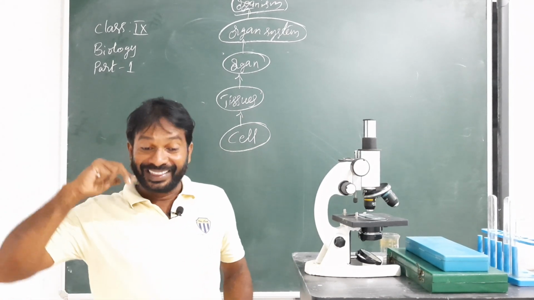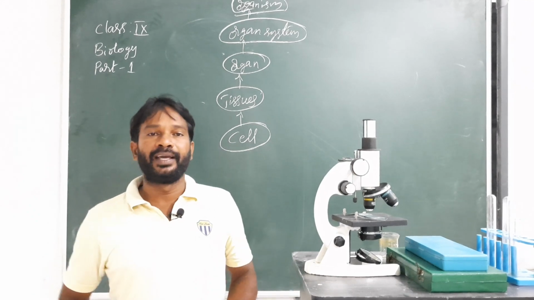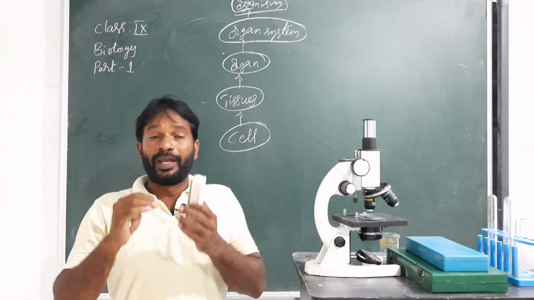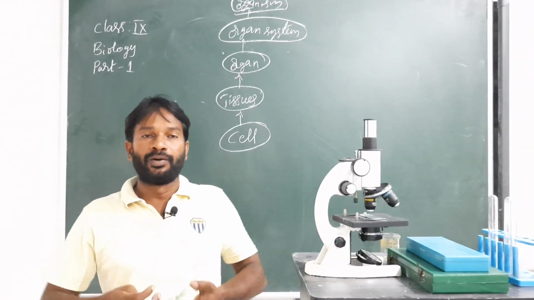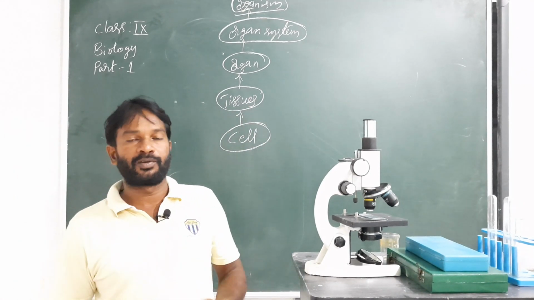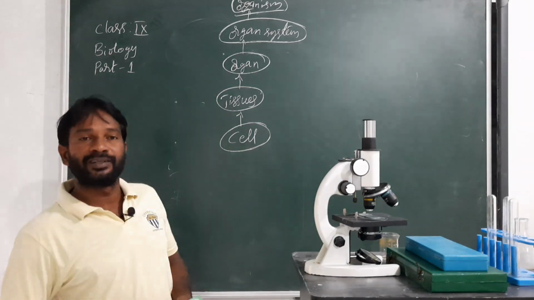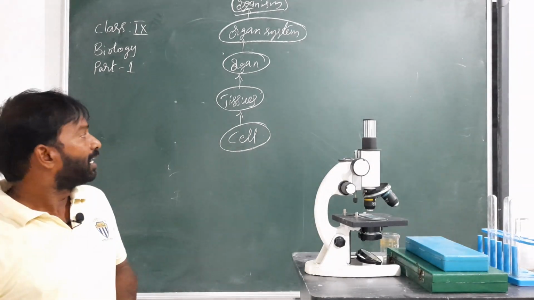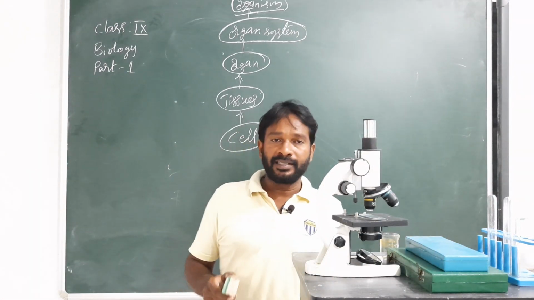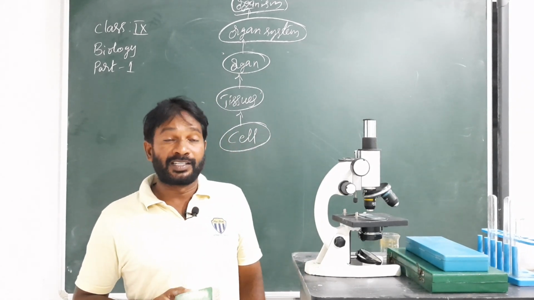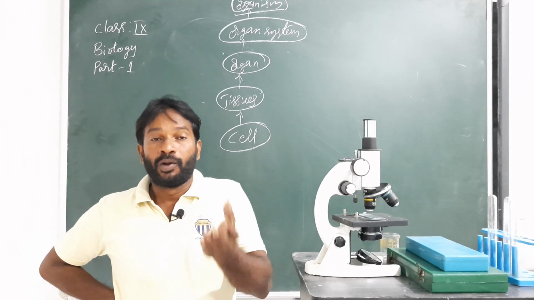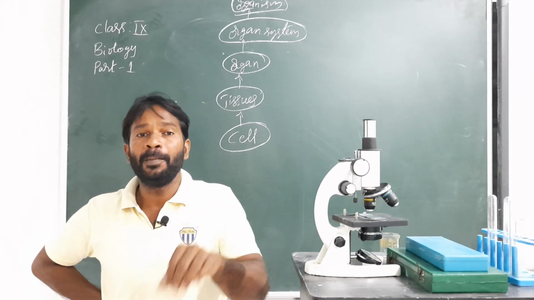Because there are some tissues there that are continuously dividing and producing new cells, new parts and new organs are coming. Let us discuss the tissues that bring out growth, repair and other functions in the plants.